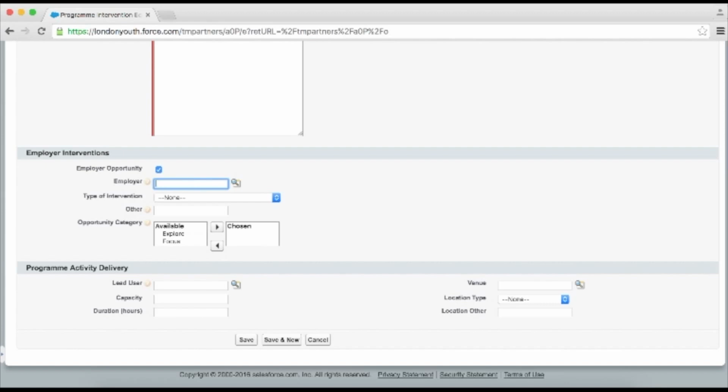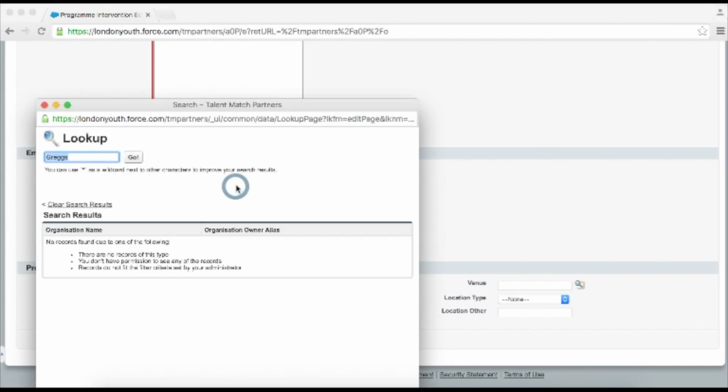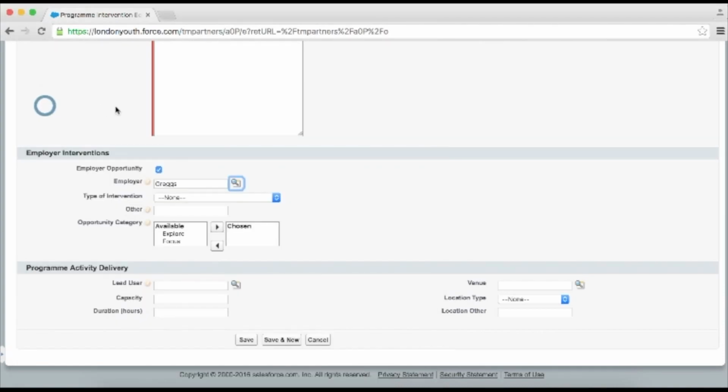But say you search for the employer and no results are shown. This means you'll need to add an employer as an organisation record, as I mentioned earlier.